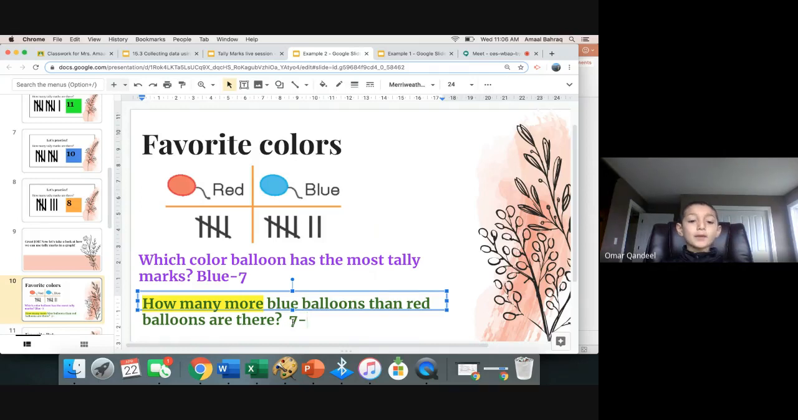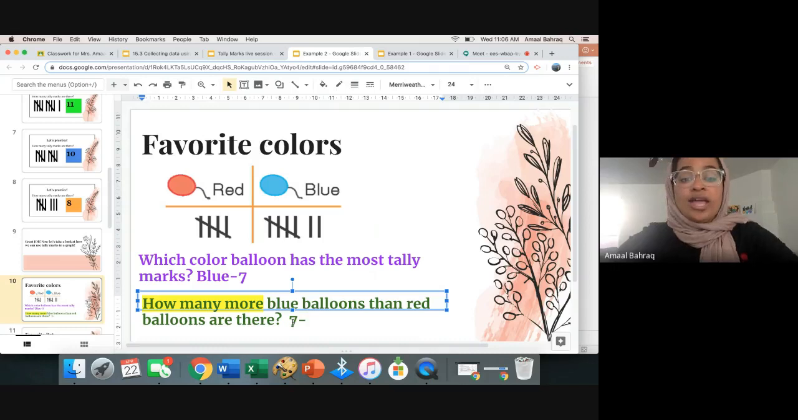7 minus 2 equals 5. Okay, so good, but let's talk about it. So we have blue balloons and it's 7, right? Well, I want to know how many red balloons there are. So how many red balloons are there? 7 minus what? How many red are there?